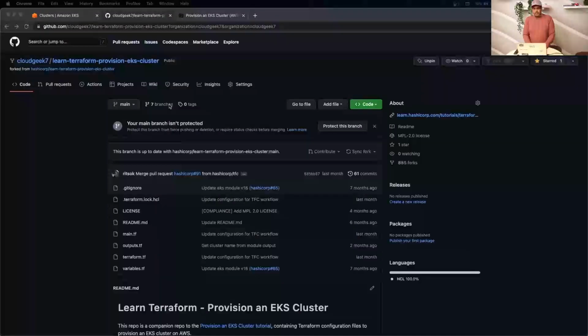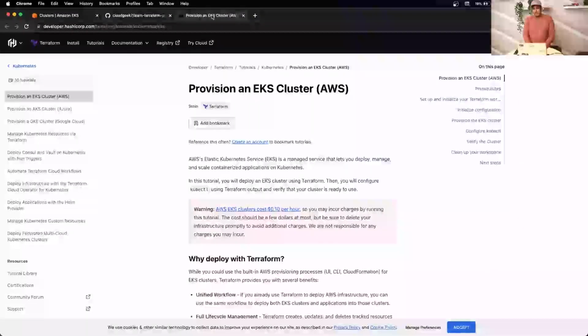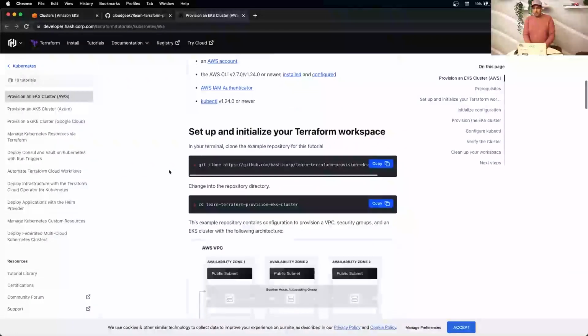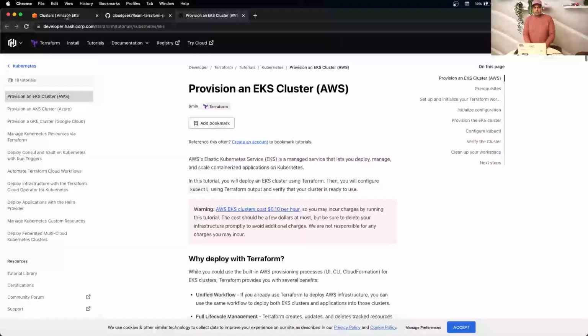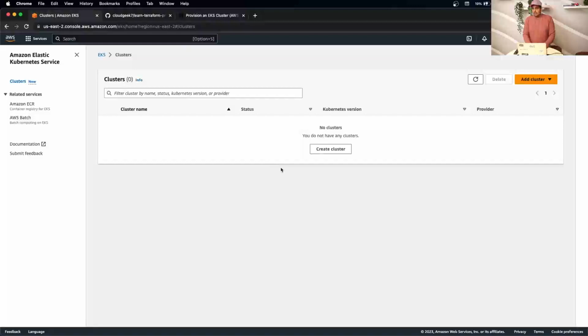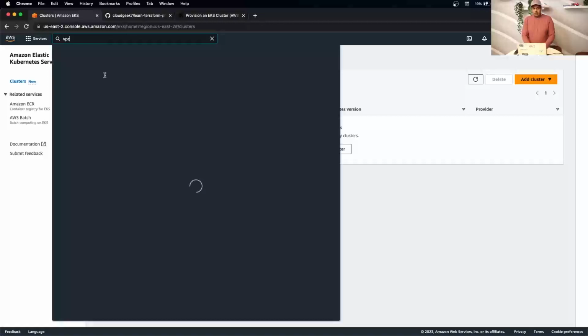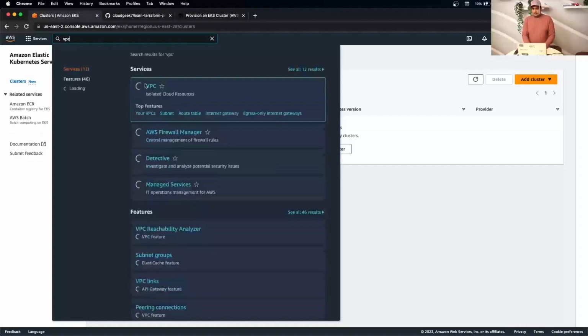So basically, I've forked it from HashiCorp. This is the guidelines which we're going to follow and verify. And this is my personal account where, as you can see, it's all empty, no clusters. We're going to create a cluster and verify what the Terraform creates and basically validate.